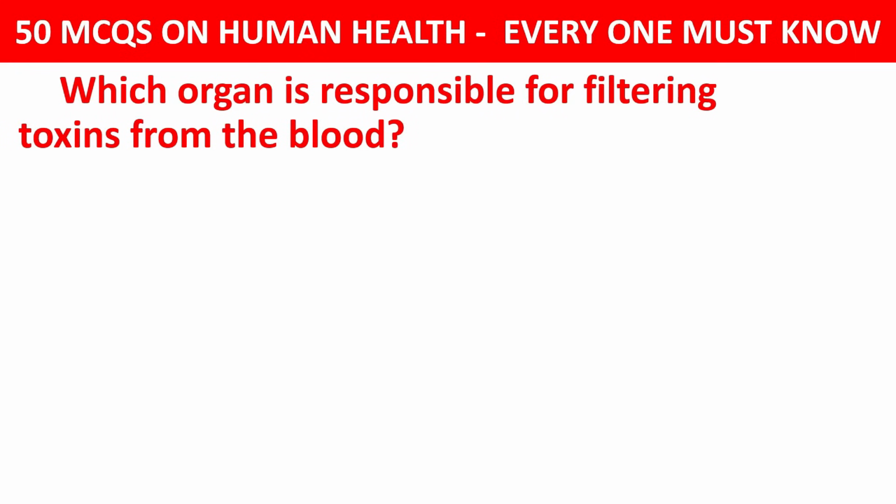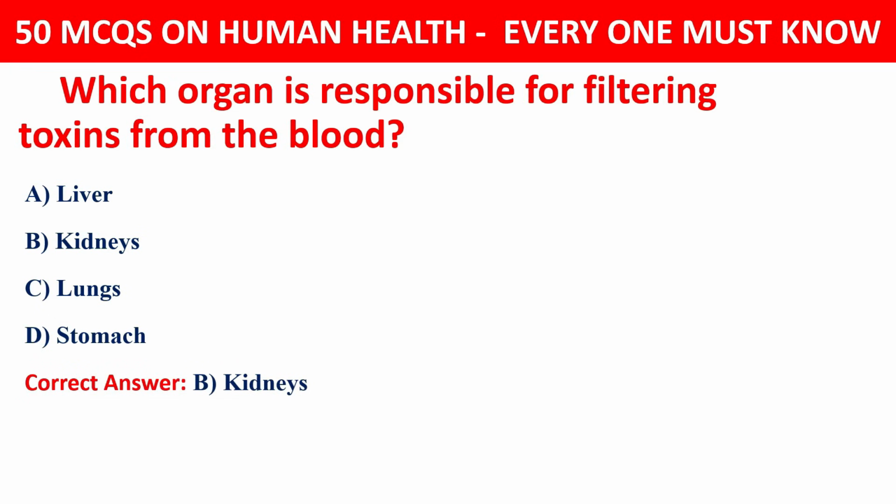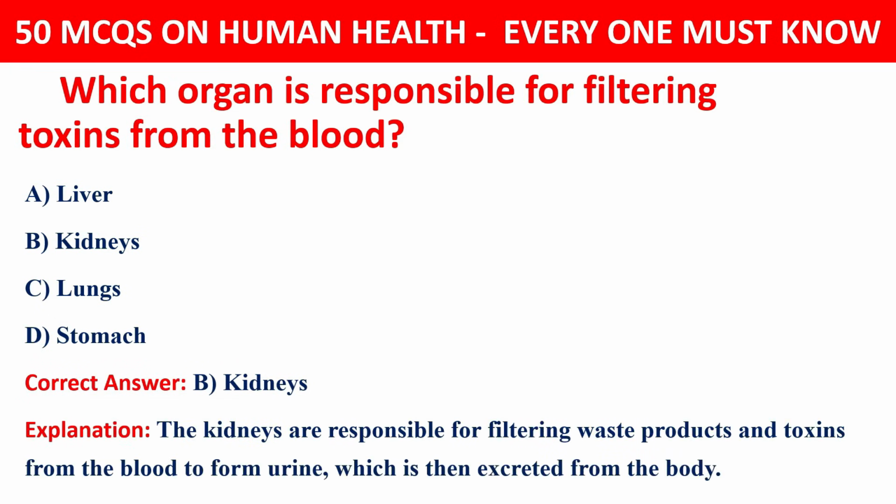Which organ is responsible for filtering toxins from the blood? Your options are liver, kidneys, lungs or stomach. The correct answer is B, that is kidneys. The kidneys are responsible for filtering waste products and toxins from the blood to form urine.